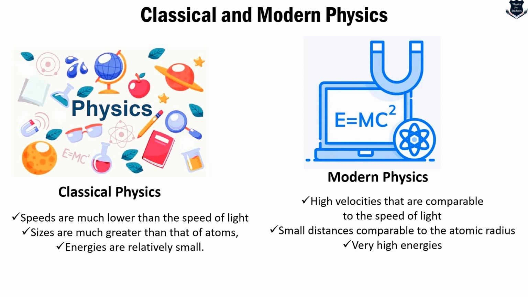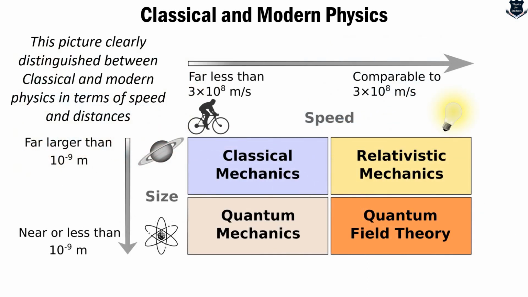However, this is a good time to look into certain important significant factors of classical and modern physics. Here you see, this is from Wikipedia. This gives you a nice idea about classical and modern physics. Remember, classical mechanics applies at speeds far less than 3 into 10 to the power 8 meters per second. So you see the planets on the left hand side. And then we come to quantum mechanics, which is for distances less than 10 to the power minus 9 meters. That means very small. Then on the right hand side, it goes with quantum field theory and relativistic mechanics, where things move close to the speed of light.